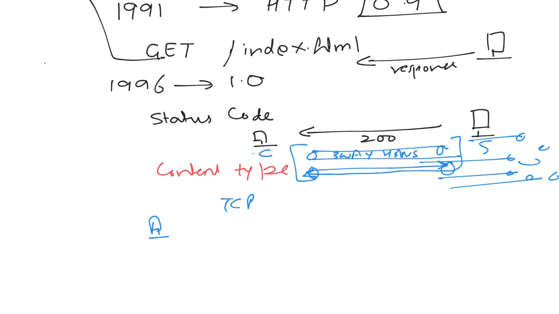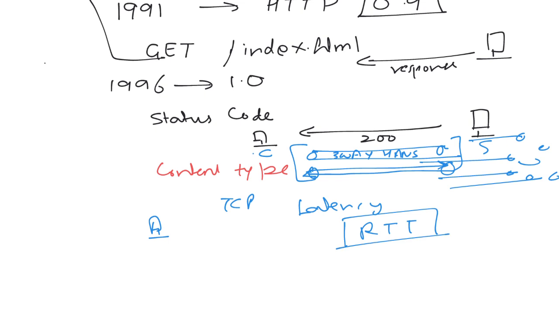So how do we calculate the latency? We are talking about the latency. And what is the latency? Latency is the round trip time of a single request. When we send a request from client to the server, and the server sends a response to the client, how much time it will take, that is the latency part.